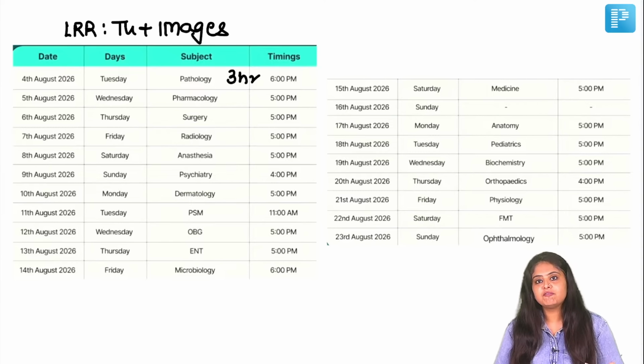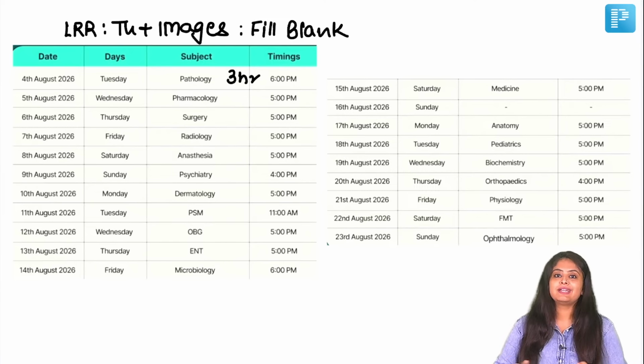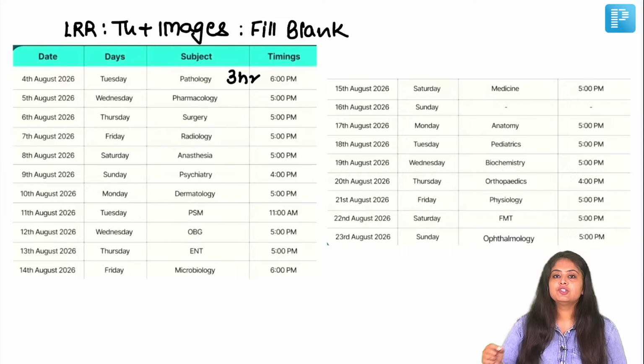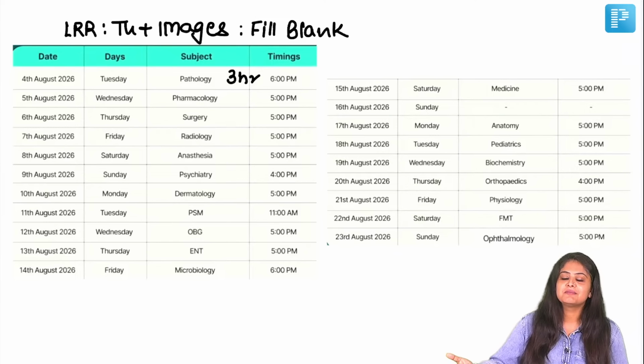I'll tell you how I've planned the PDF, the workbook. I have made it into a fill in the blank format, which means that as you attend the session, I'm not going to sit and write everything. I'm going to save on time. 80% of the PDF is already pre-typed. I've written everything, I've just hidden the answer. So you will keep answering, I will keep revealing the answers, and we plan that in 3 hours, let's keep a target of 2.5 and exceed it to 3 if it requires.